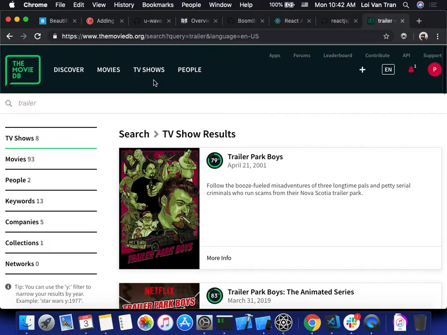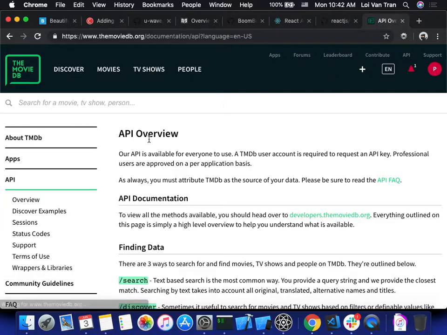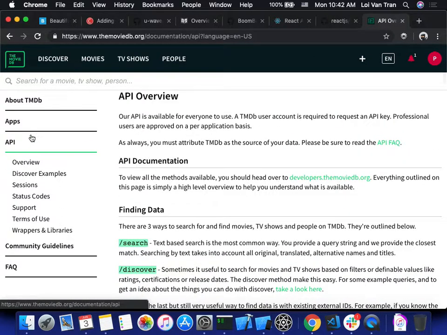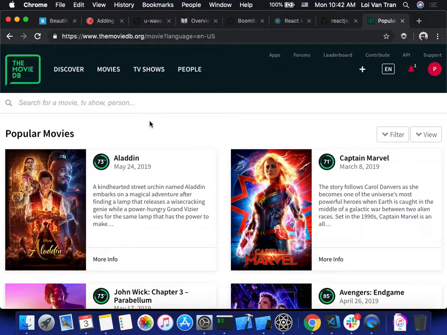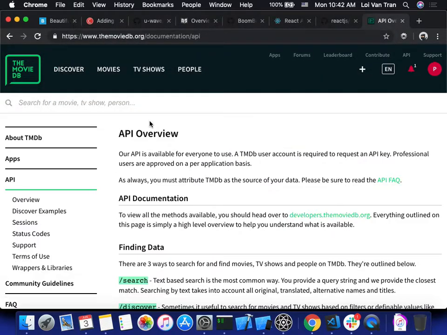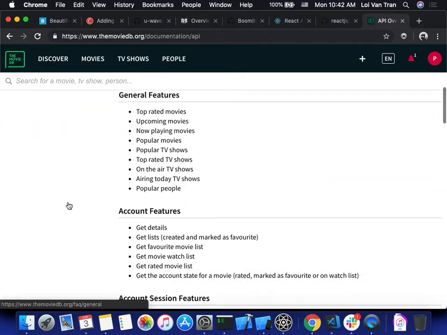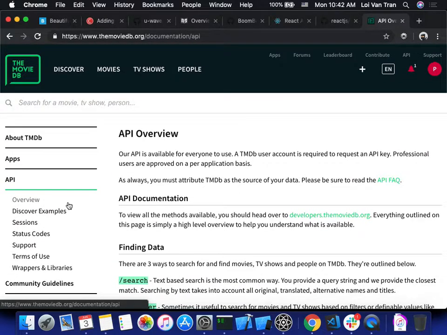Oops. No. API? Get movies? Movies? I need help. The movie API DB, this one right here. API documentation.